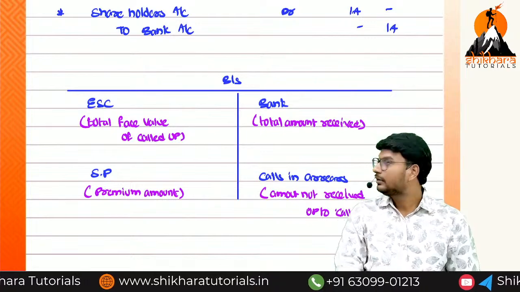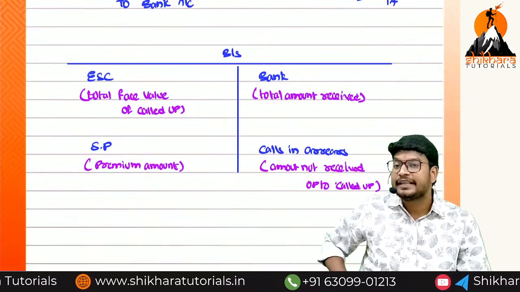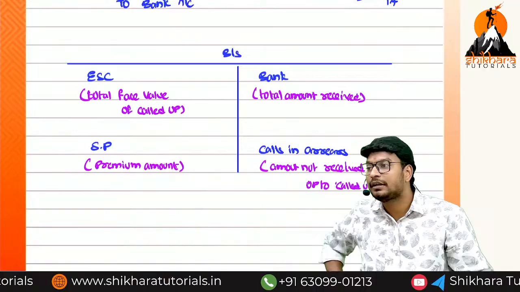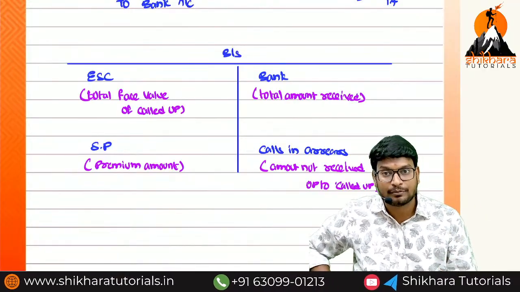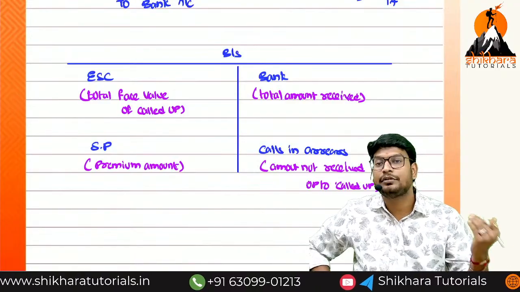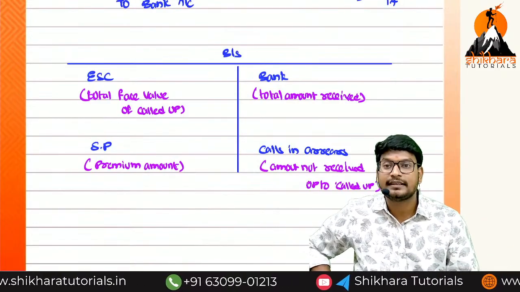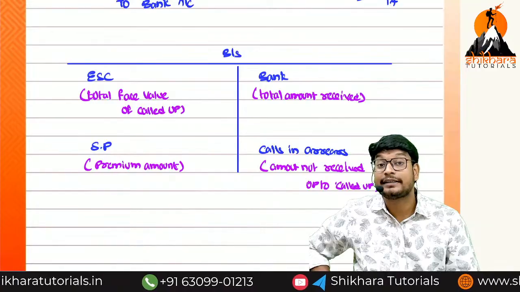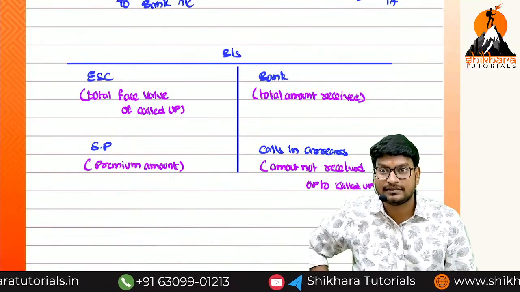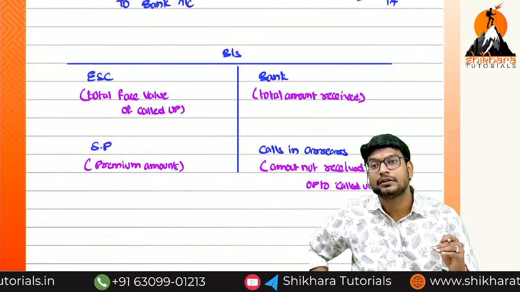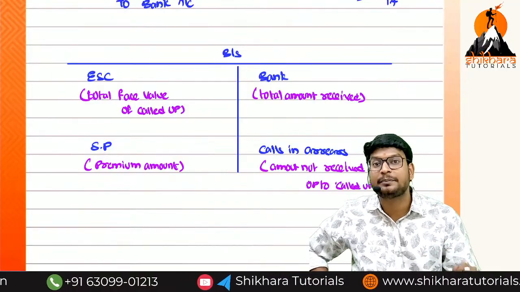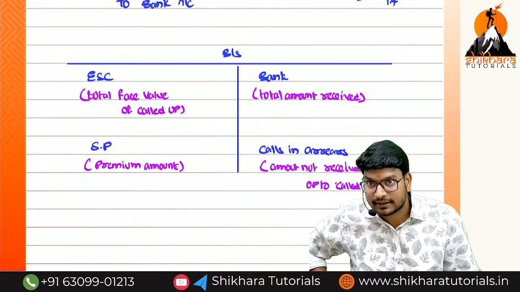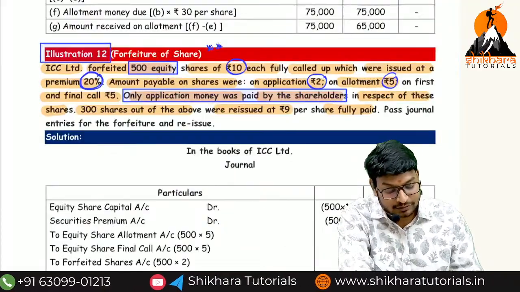Are you getting the point? Can you repeat with me once again? In the equity share capital, which amount will be available? Face value of called up. Securities premium, premium amount. In the bank, whatever amount we have received. In the calls in arrears, whatever amount we have not received up to called up. Please remember, in certain situations we are going to forfeit, after the first call only. At that point of time, called up is the main point.